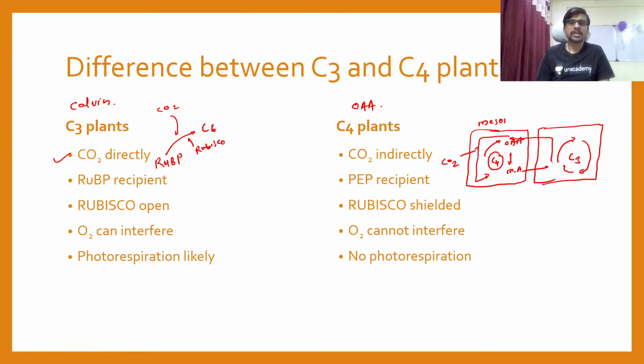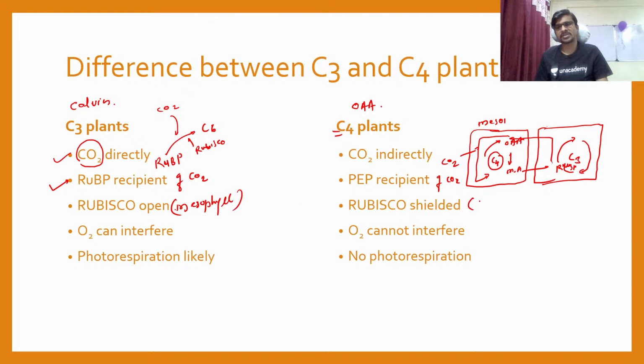So who is your CO2 receptor, who is the recipient of CO2? In C3 it is RuBP. We know that this is RuBP, which is the recipient of carbon dioxide in C3, and PEP is the recipient of carbon dioxide in the C4 pathway. Rubisco is open and present in the mesophyll. Rubisco is shielded and present in the bundle sheath cell.